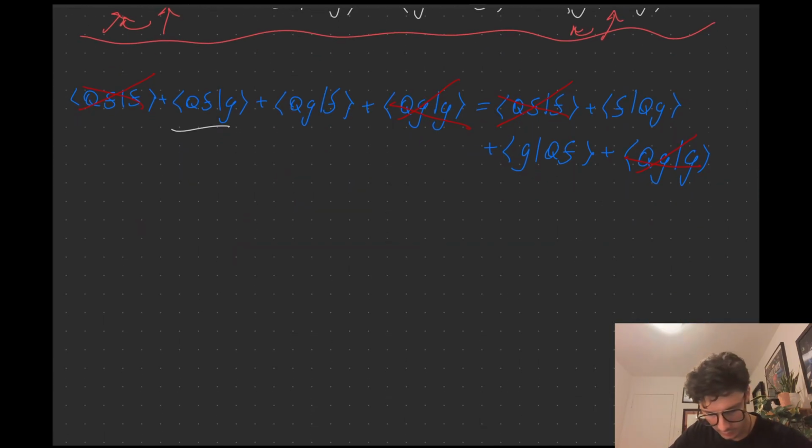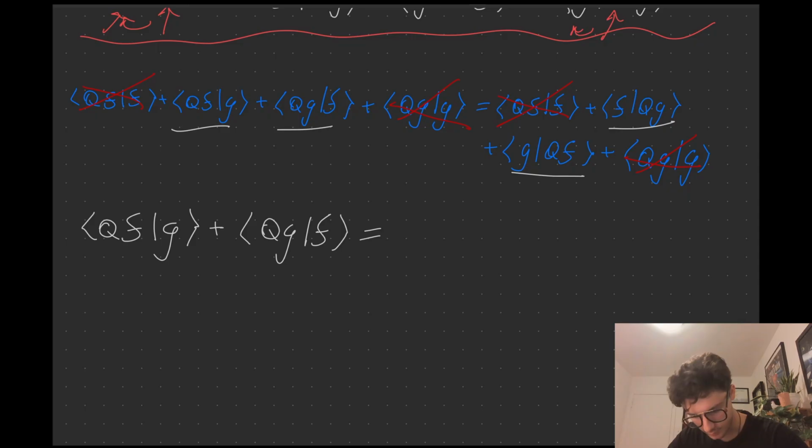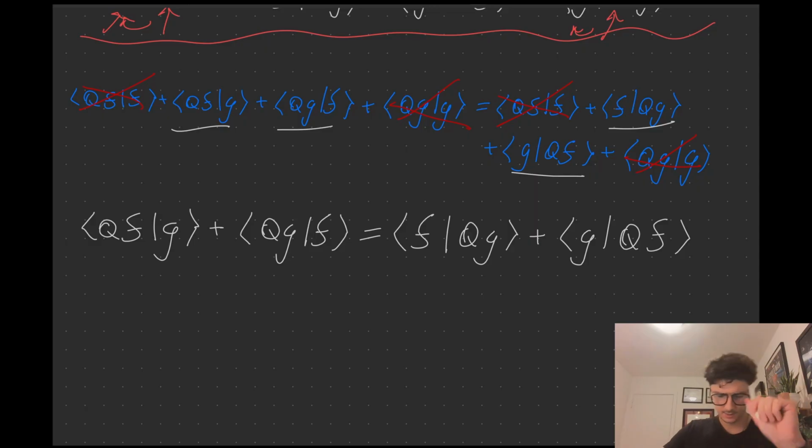We're left with this term, this term, this term, and this term. Let's write those out. QFG, how much time are we? 13 minutes. I'm not going to do the other case, guys. Plus QGF equals, on the other side, we have FQG plus GQF. What can we say about this?